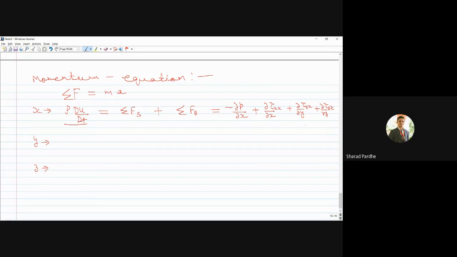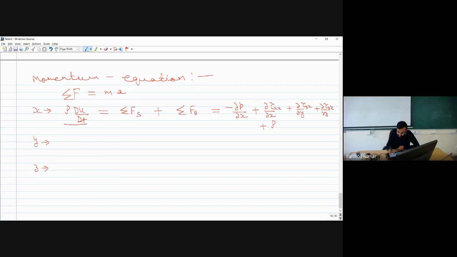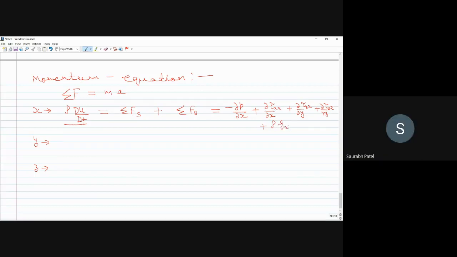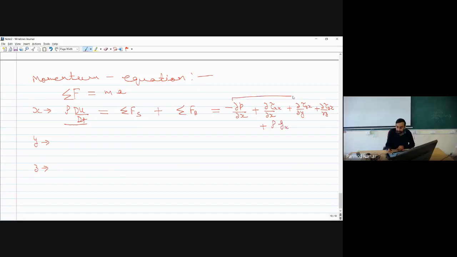Sir, gravity term. Gravity for body. Yes, plus rho times gx. So the earlier terms include our surface forces, and this term includes our body force.